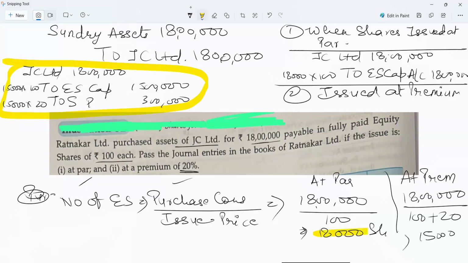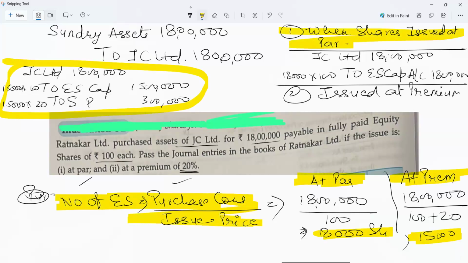Tell me if you understand this. 18,000 shares at par, 15,000 shares at premium, number of equity shares. So this is the formula. All these things should be in your notes. So this is the case when it is issued at par. Clear? This is the question when the shares are issued for consideration other than cash. Clear?